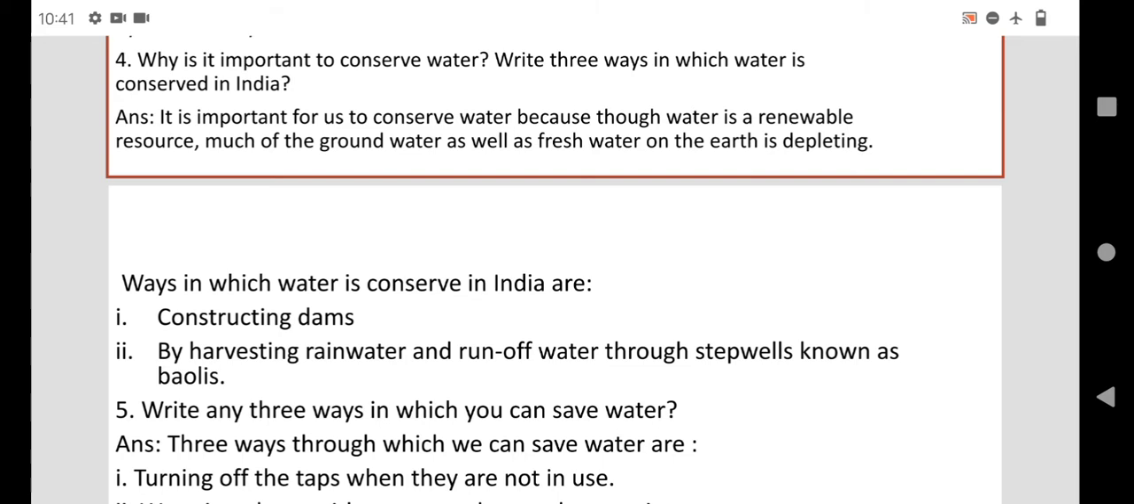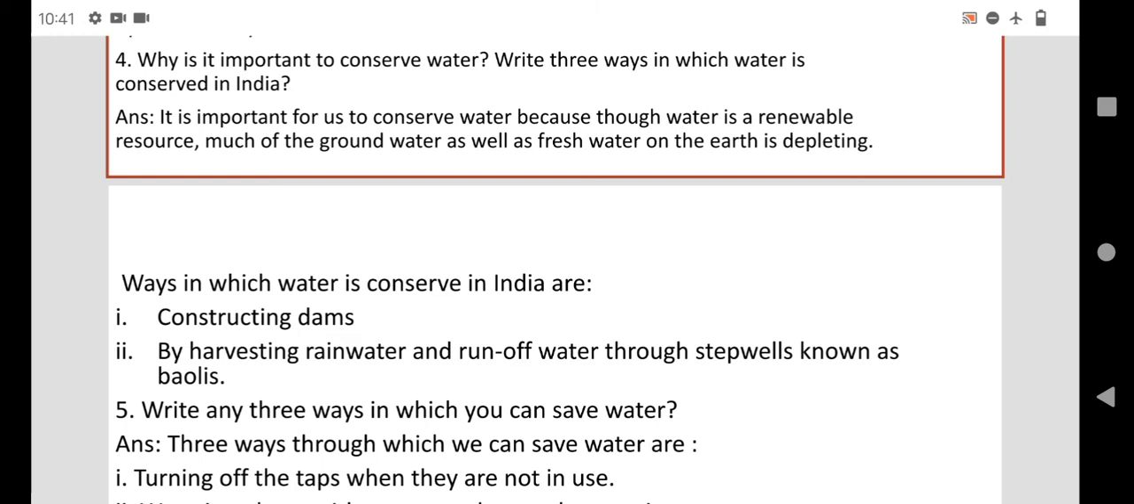We can get water again and again, but the underground water, that is which we get from rain, the underground water and the fresh water on this earth is depleting, means is reducing day by day because we are using it. We are using underground water and fresh water day by day. So on this earth it is decreasing, that is reducing. So it is important to conserve water.